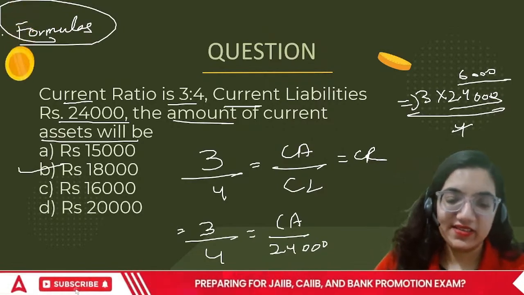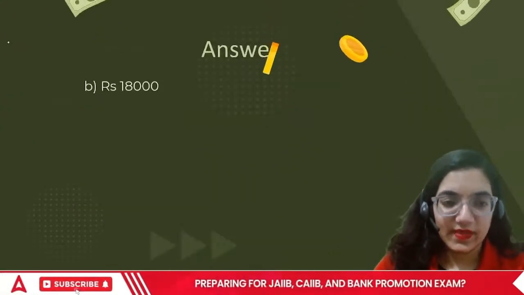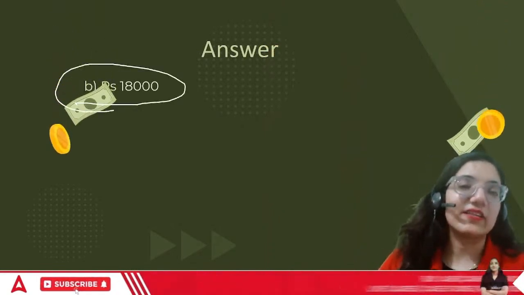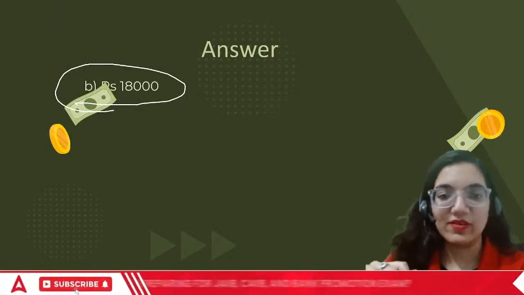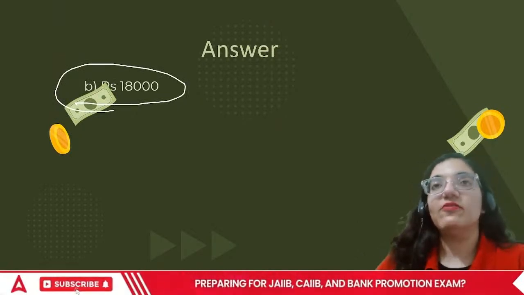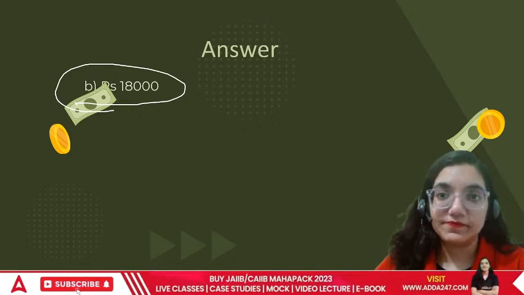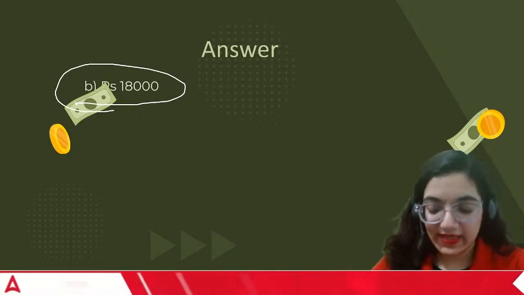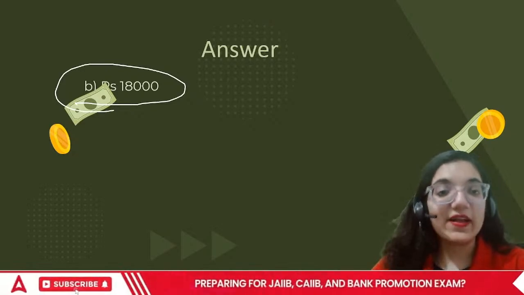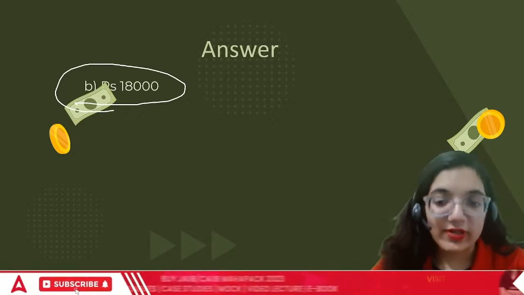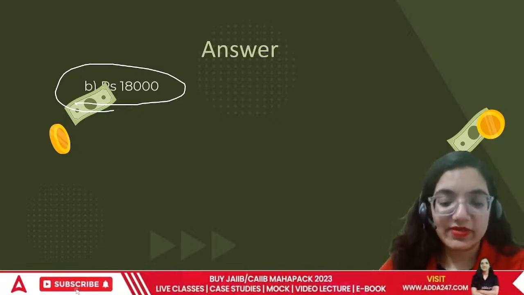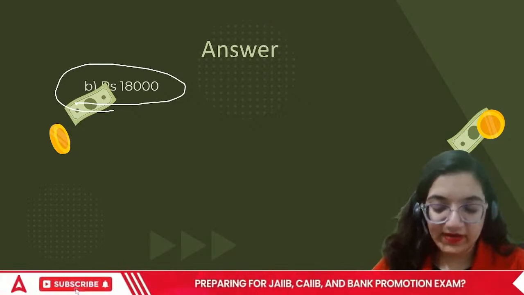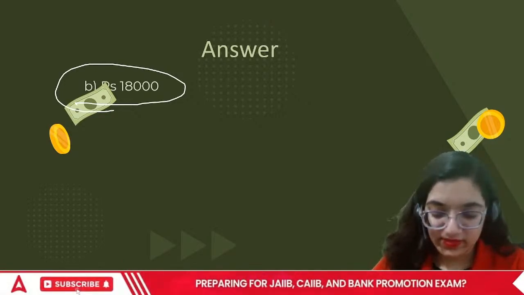What's the correct answer in this case, everyone? The correct answer is 18,000. As I told you, in these questions the calculation is almost negligible. But the main area of facing problems is only one: in these kinds of questions, you tend to forget the formulas. There are so many formulas that people tend to make mistakes in the formula area. That is where they find it difficult. Okay?